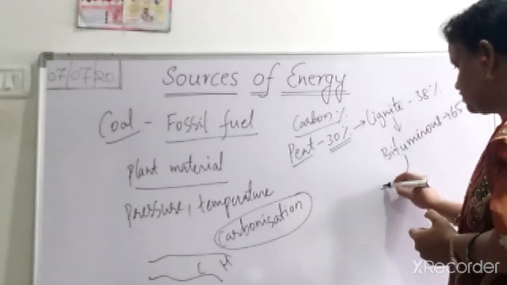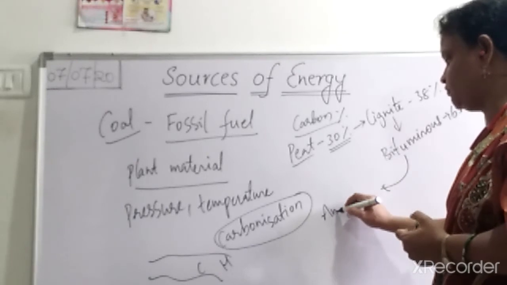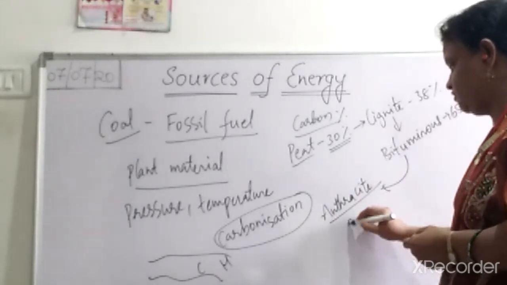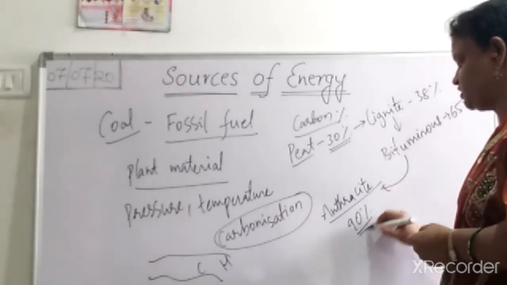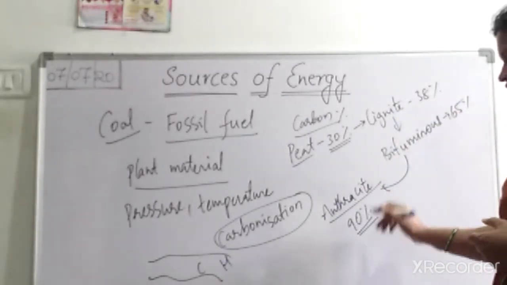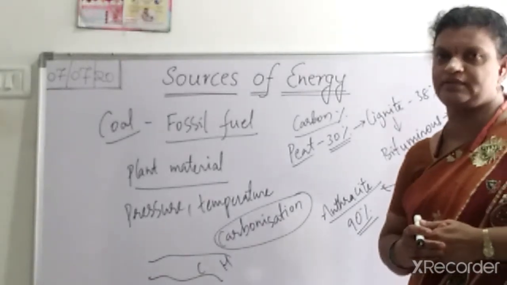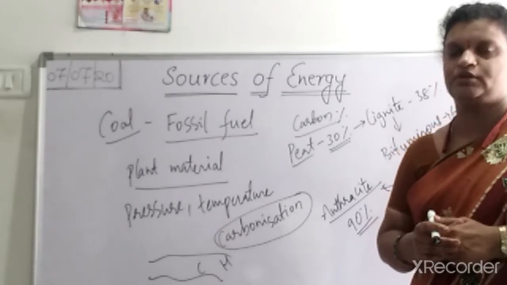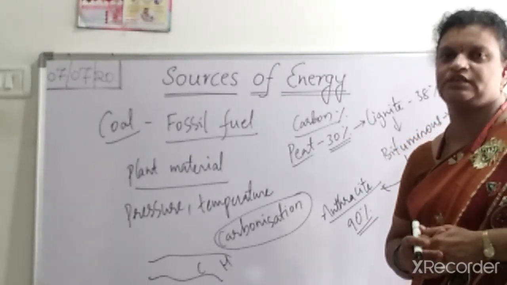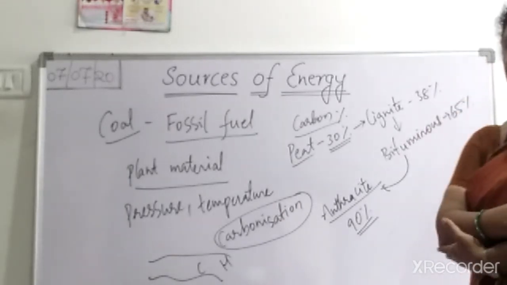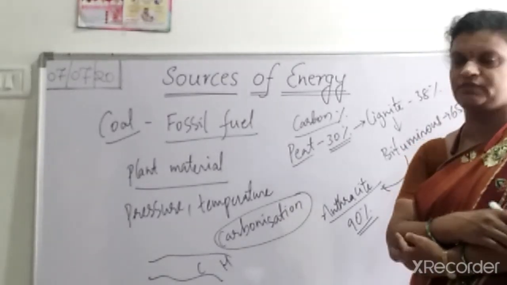And after this we have the higher grade of coal, that is nothing but anthracite, which contains about 90% carbon. So the lower grade, which contains 38%, and the 90% one is anthracite. As I said, peat will contain very little carbon, so that is why some people say this is not a coal, right? So 38% of carbon is present in lignite.